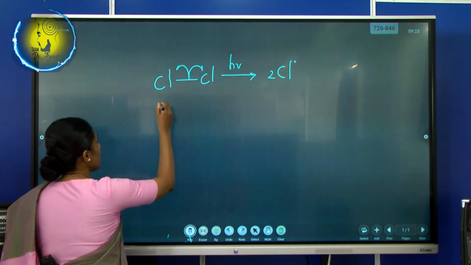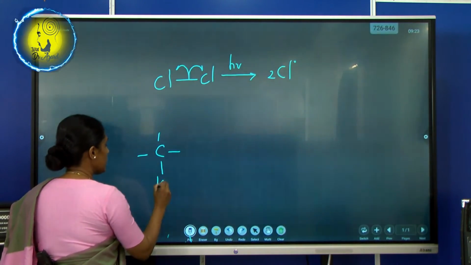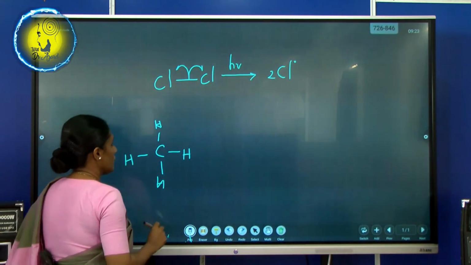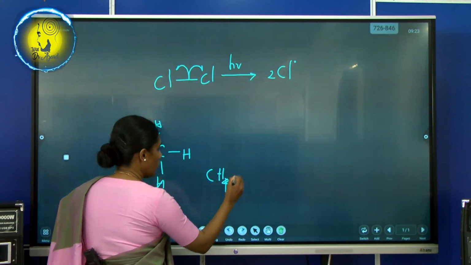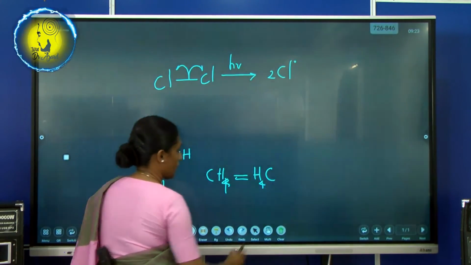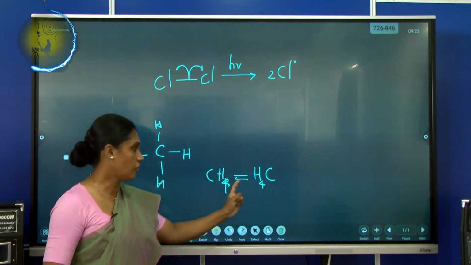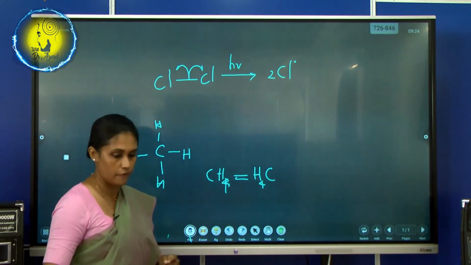So methane, what will happen? I will recall your memory. You write methane in this manner. I can write CH4 in this way, as well as I can write this way. But our eyes are used to this method, not that, right? And see how it is going to work now.